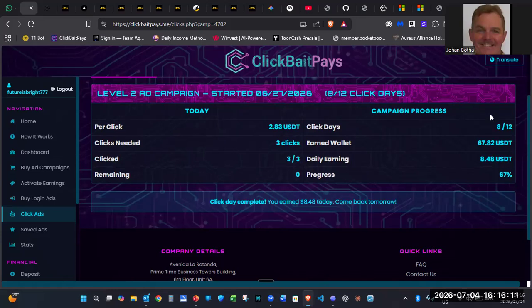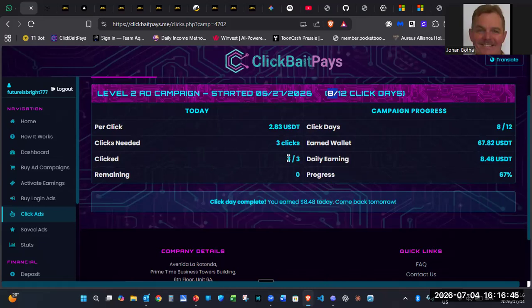Right, and you can see that it's day 8 of 12 at this moment. This is already earned from these 8 days, 67.82 USDT. And each day on level 2, you are earning 8.48 USDT. Right, so progress is 67% for this ad campaign. This was started on the 27th of June. And it's completed 8 days so far. All right.